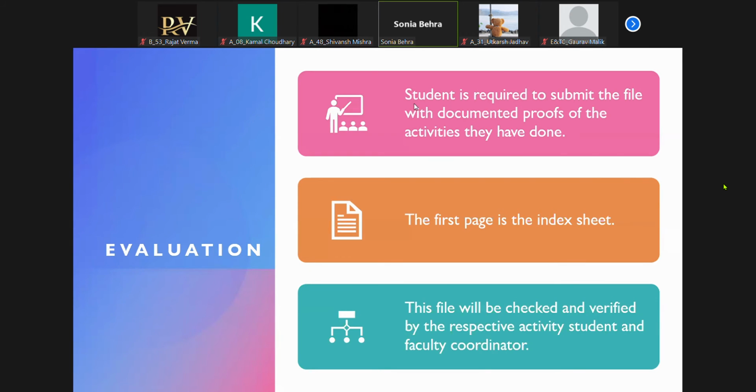So what is done, student is required to submit the file with documented proofs of the activity they have done. As I told you, like IEEE activity, your technical seminar, we have the attendance. So that is the documented proof that you have attended. Now it is not that you will write that this happened in college, so I have done it. No, we will be verifying it. We will be seeing whether your attendance is there or not. If your attendance is there, only then it will be counted.